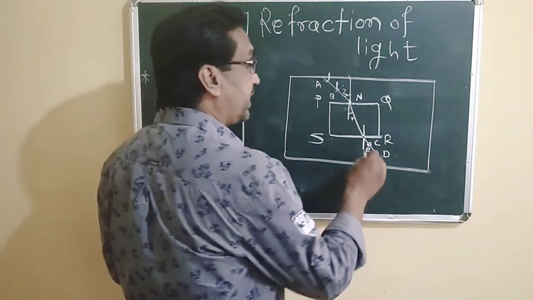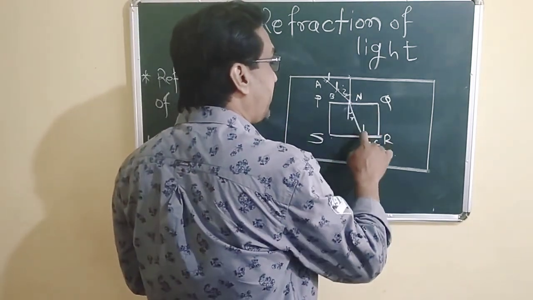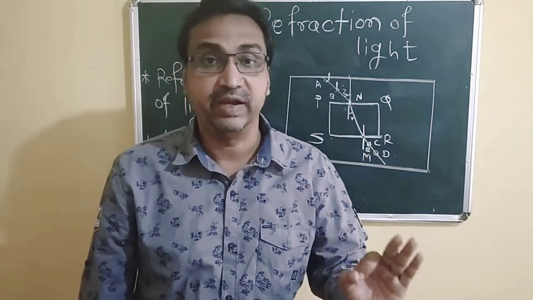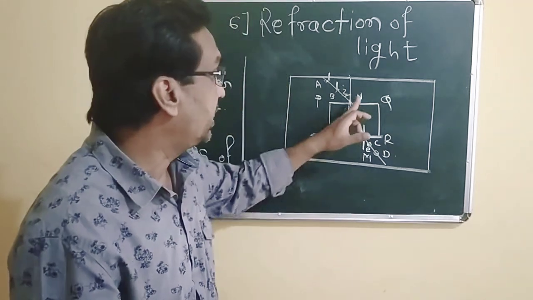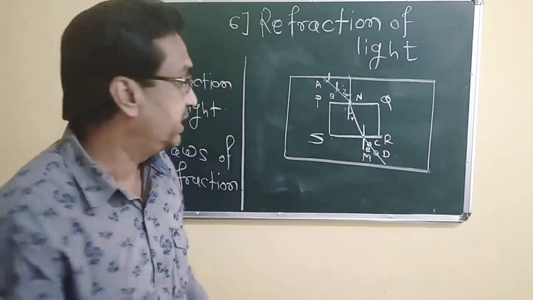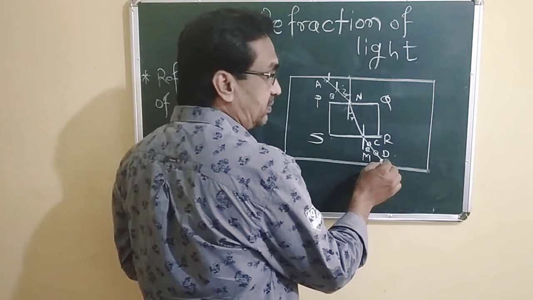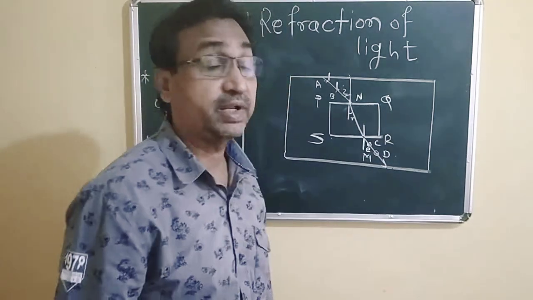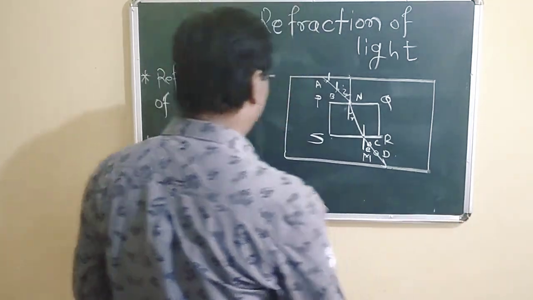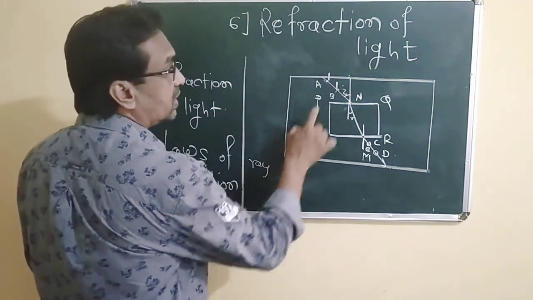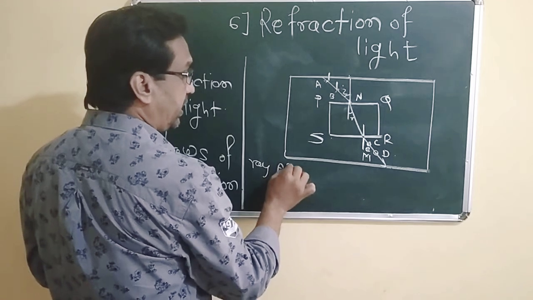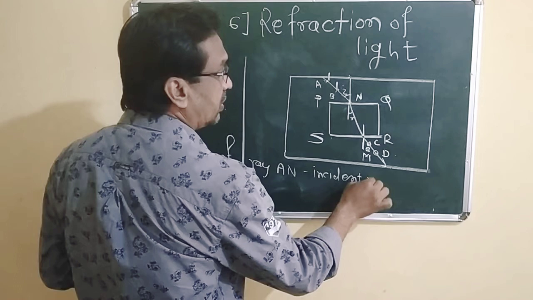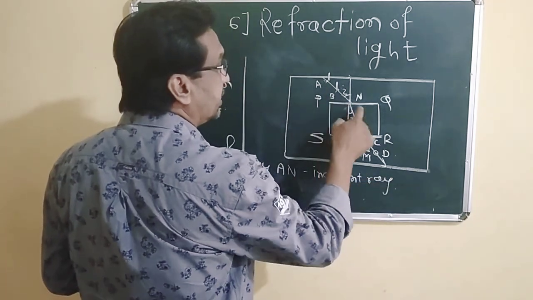After that, the ray NM is the refracted ray, and the ray MD is the emergent ray.